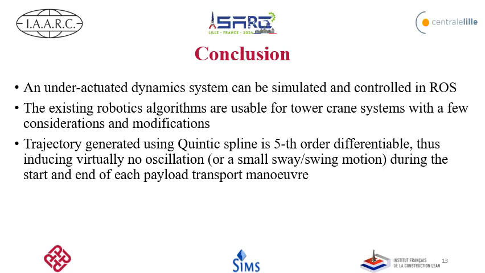If we can control the system in ROS as an under-actuated system, then we can use the existing robotic algorithms which are already available in the ROS framework. And third, using the quintic spline, the generated motion is much smoother than if we were not considering the quintic spline.